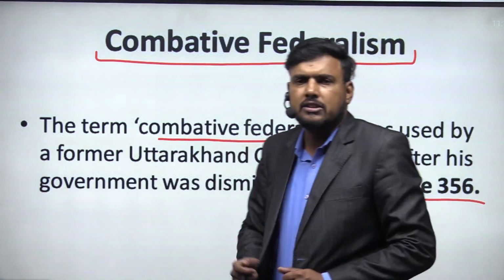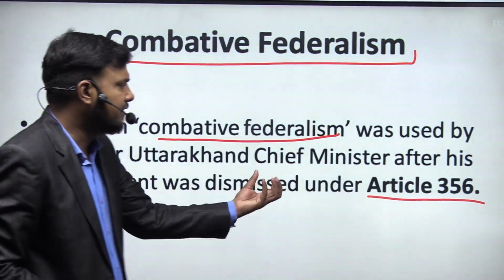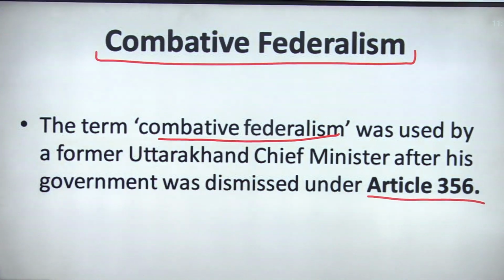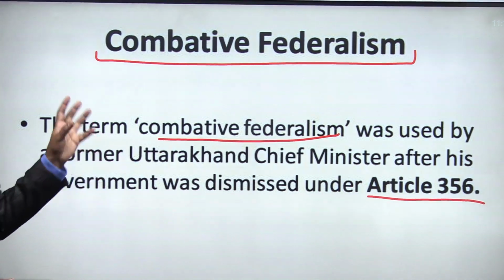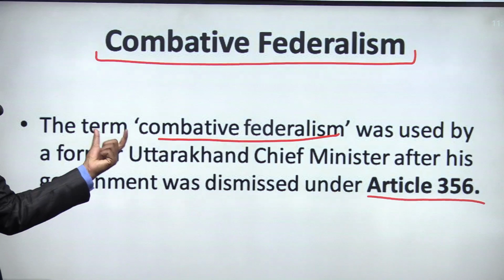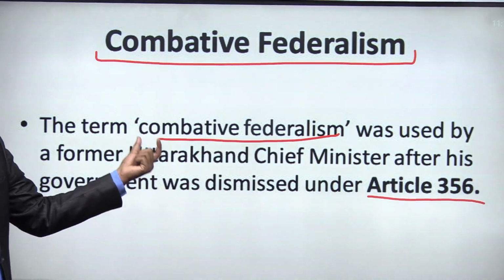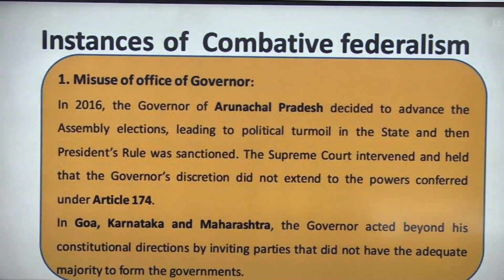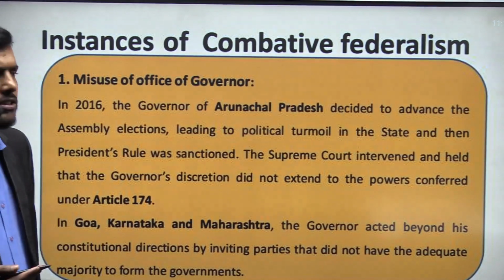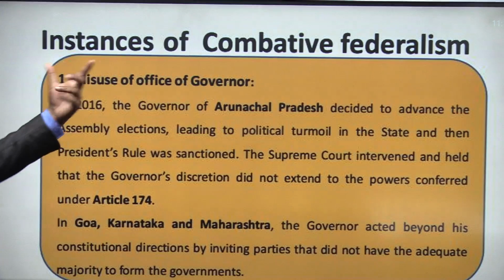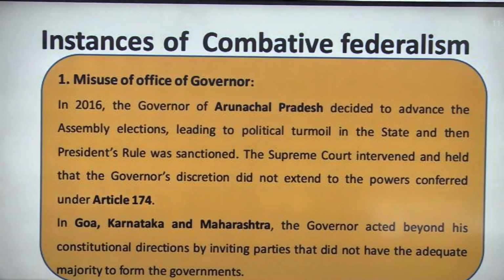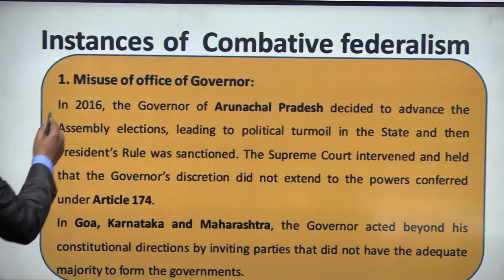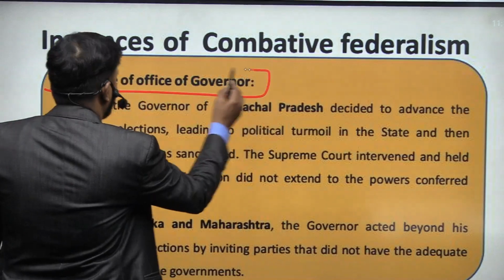The central government used Article 356 and dismissed the government of Uttarakhand. In that situation, the chief minister used this term, combative federalism. So that was the reference point. We'll again take instances from the past through which we'll see that combative federalism is coming into the picture.